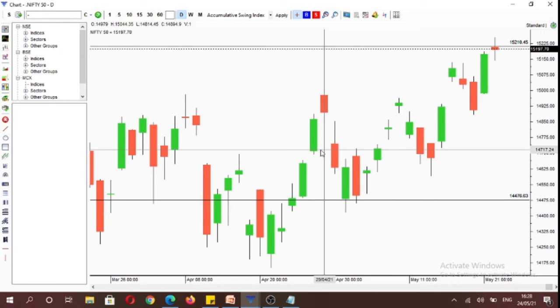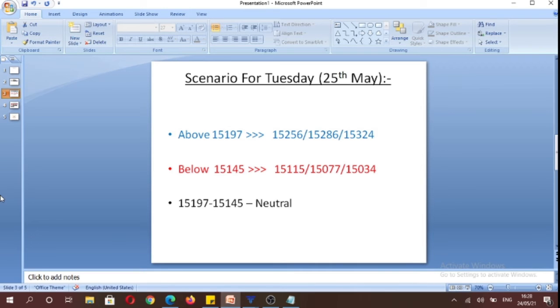Based on today's data, we get the following scenario for tomorrow. Above 15,197 levels, we can trade towards 15,256, 15,286, and potentially 15,324 levels. And below today's low, which is 15,145, we can trade towards 15,115, 15,077, and potentially 15,034 levels.